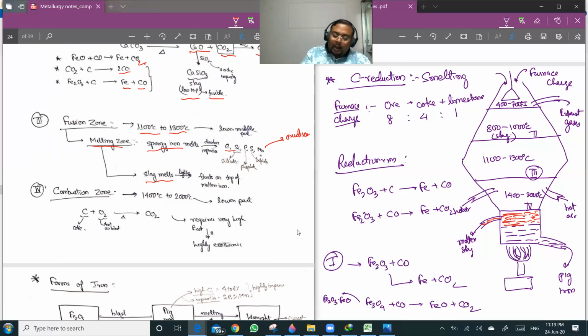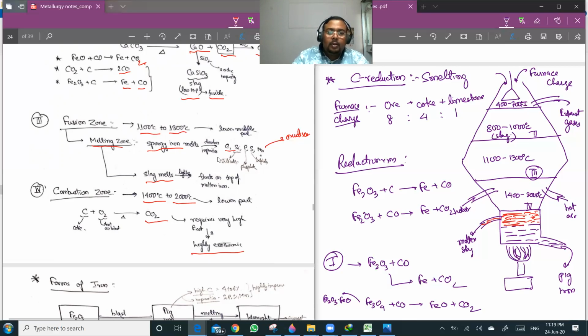And the last one is the fourth zone, which is the combustion zone. This is the highest temperature zone. Here, carbon will be reacting with oxygen to give CO2. Only this reaction will be taking place here because this reaction requires a lot of activation energy. But at the same time, it is also highly exothermic, which raises the temperature of the zone.